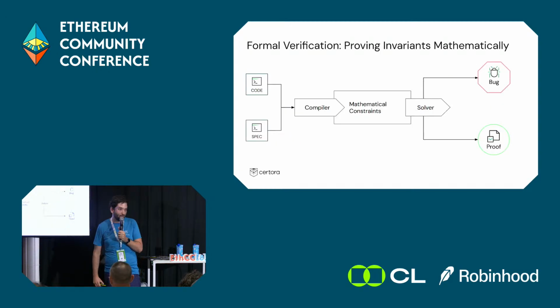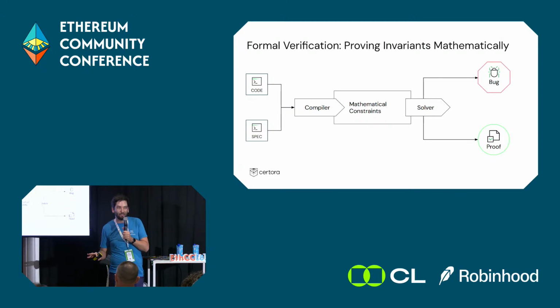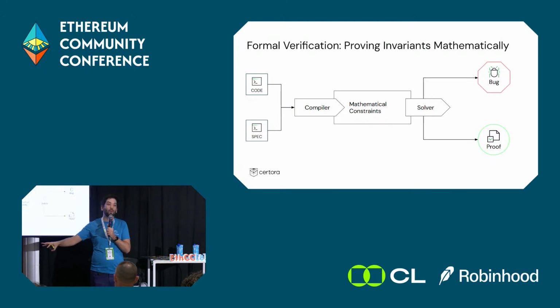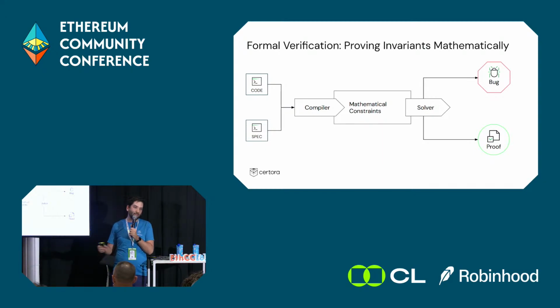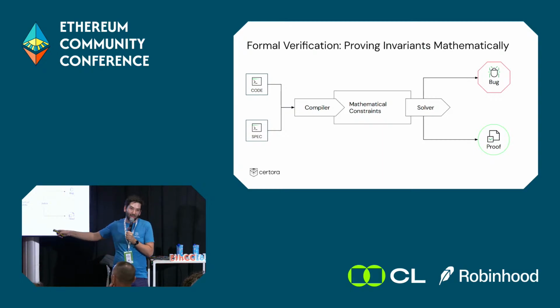For example, formal verification. Formal verification tries a different approach. We're not trying to randomly generate inputs. We're trying to prove things about the system mathematically. How does it work? In general, we get two different inputs. One is the code that we try to secure, and one is something we call a specification. It's basically the test that has the invariant that you're trying to test. We put them both together into the software, which compiles them to a mathematical logical formula and tries to prove it.